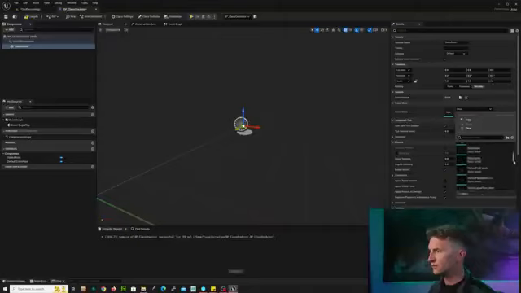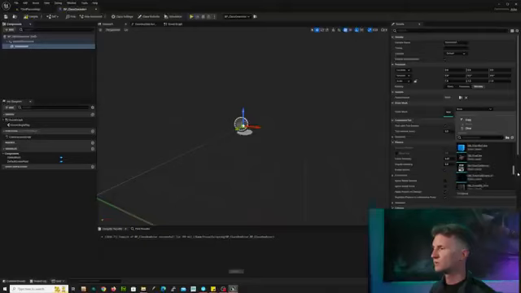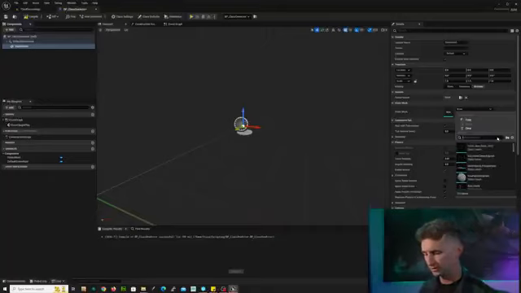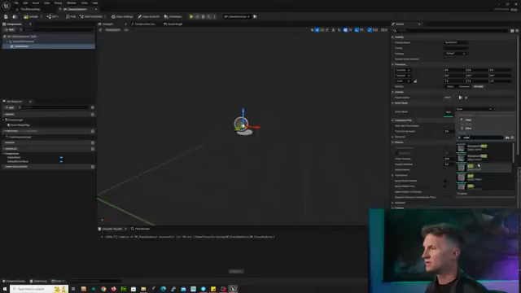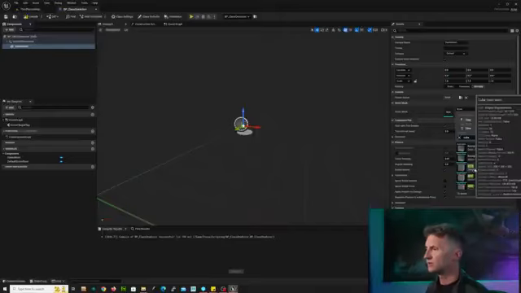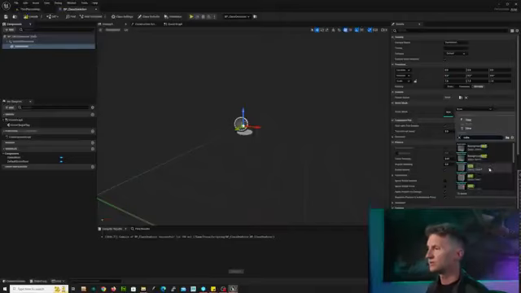So let's just find something cool. Now, you can keep it simple. You can pick a sphere, for example, and maybe that would be the way to go. I'm just going to see what might be cool here. You know what? I am going to keep it simple. Let's just, in our search assets, type in cube. And the cube that I want to use is, let's use the third one down. It's just called cube static mesh.